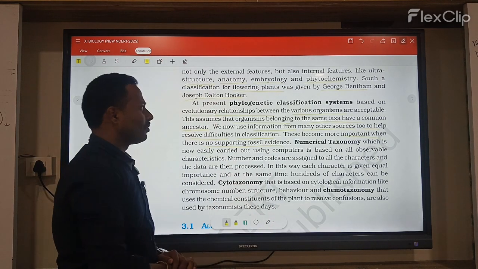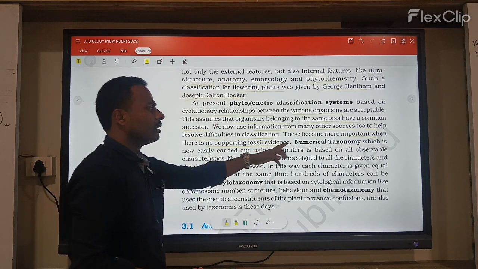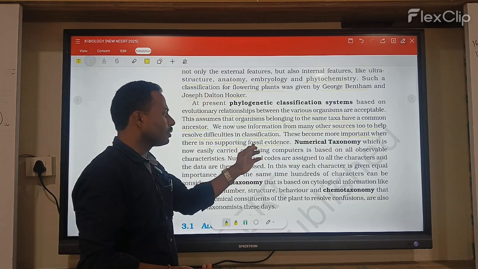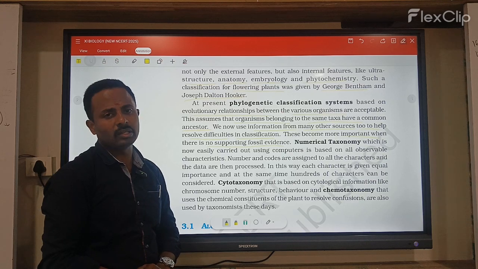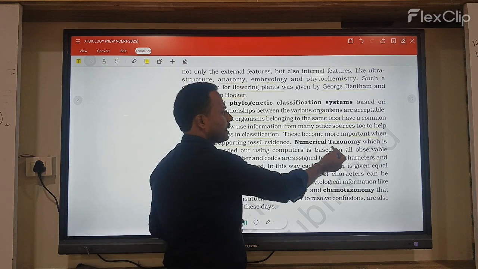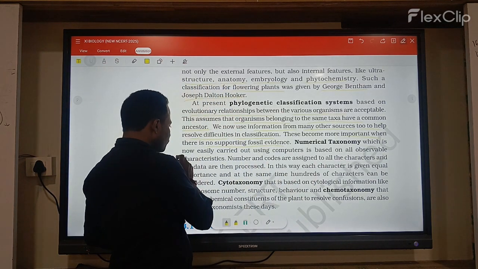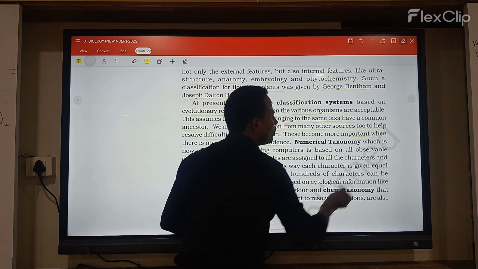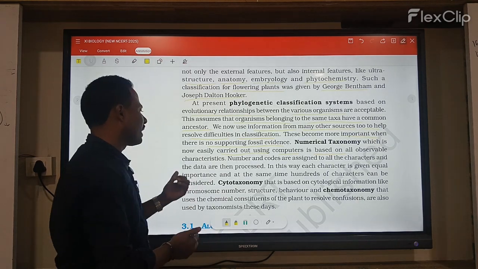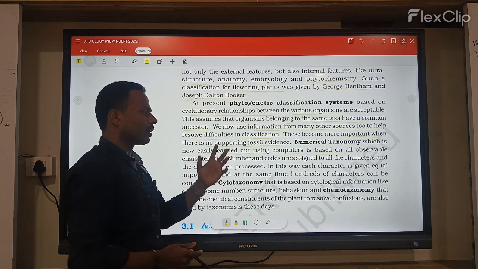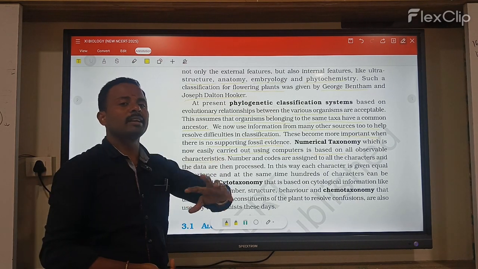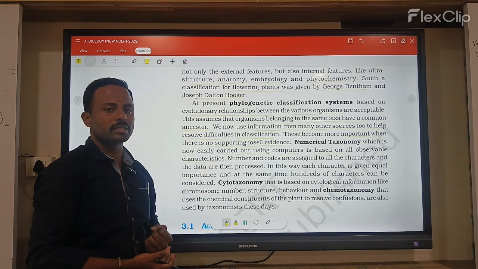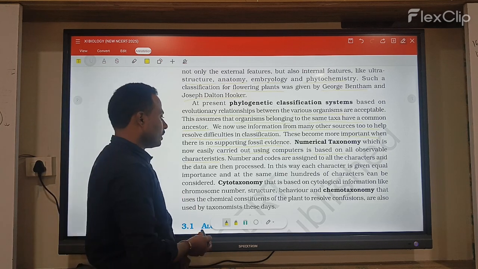But in the phylogenetic system of classification, they are most important, as it is known that they also support the fossil evidence. Now numerical taxonomy, which is now easily carried out using computers, is based on all observable characters. So numerical taxonomy is completely numerical and based on computer data and information.